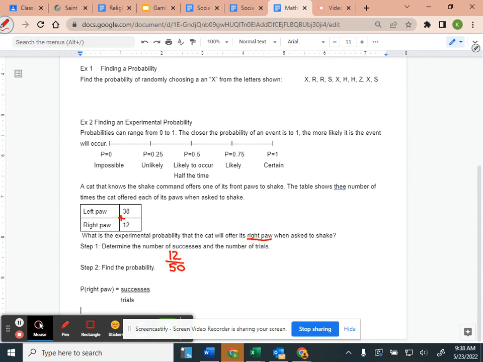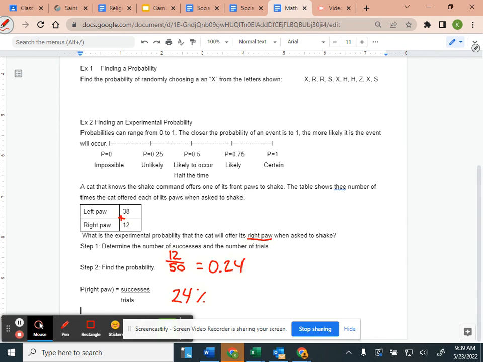So then to find the probability, what do we have to do? What is 12 divided by 50? 0.24. So what is our percentage? 24%.